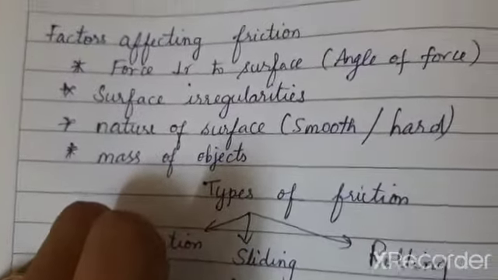Force perpendicular to surface, the angle of force matters, surface irregularities matter, nature of surface, whether smooth or hard surface, and mass of objects. These are the 4 factors affecting friction. Let us see one by one in detail.